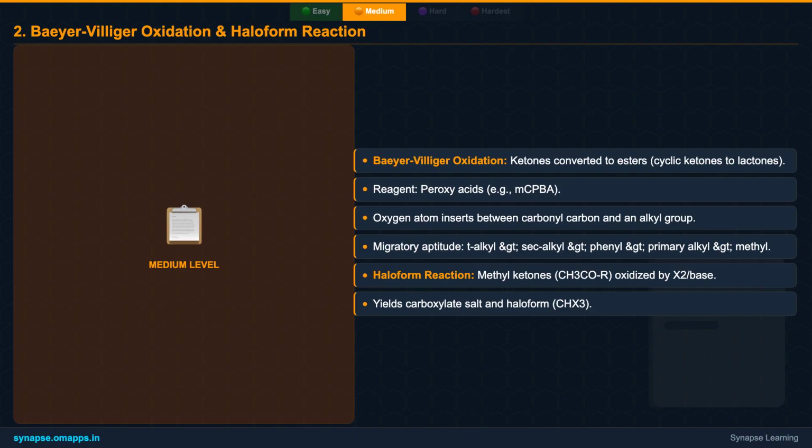Another fascinating reaction is the Baeyer-Villiger oxidation, where ketones transform into esters using peroxy acids. This reaction involves an oxygen atom inserting into the ketone, and the migratory aptitude of the groups around the carbonyl determines the product. We'll also touch upon the haloform reaction, a powerful test and synthetic tool for methyl ketones, which involves halogenation followed by cleavage.